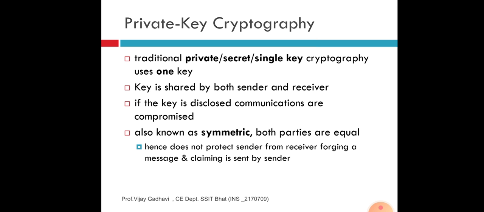The key is shared by both sender and receiver. If the key is disclosed, communications are compromised. This is an important line. When a user shares a key with some other person, it causes a vulnerability to enter your entire system, process or device.